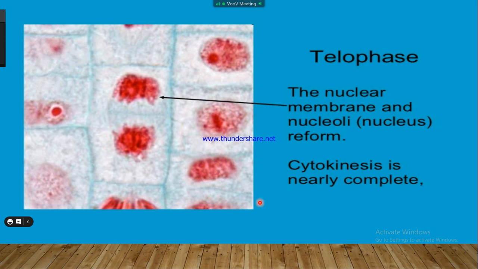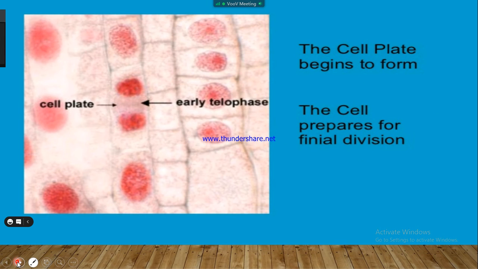Telophase is the last phase of mitosis, in which the nuclear membrane and nucleolus reform. The chromatids reach the opposite poles and the nuclear membrane starts forming. Then cytokinesis takes place. The cell plate begins to form, and the cell is prepared for the final division.